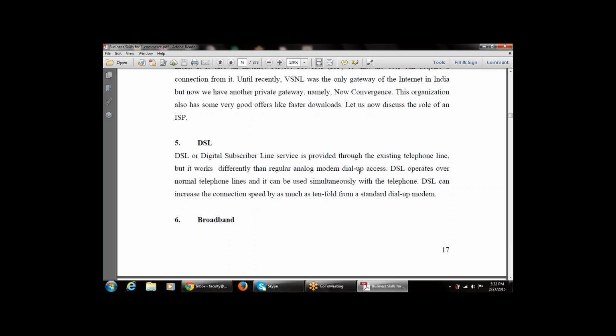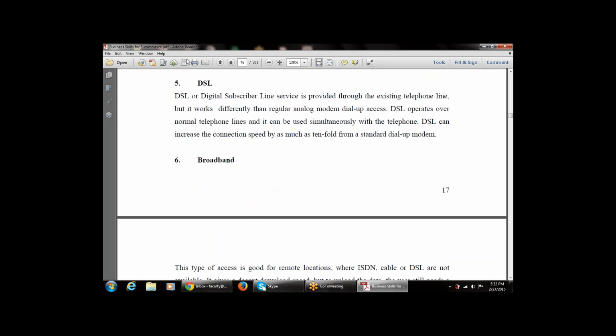So it increases the speed at least 10 times more than the standard dial-up modem, that is, a standard modem that is available for internet connection. Next, the sixth one is broadband.